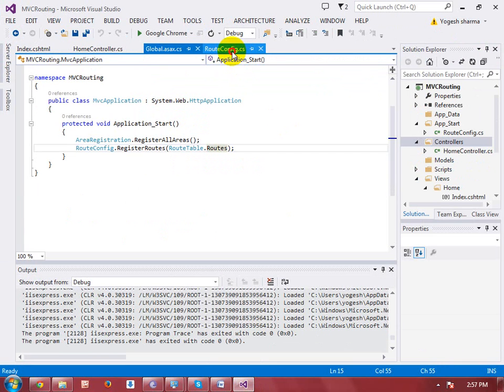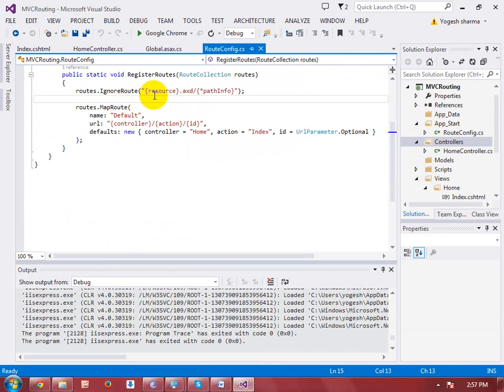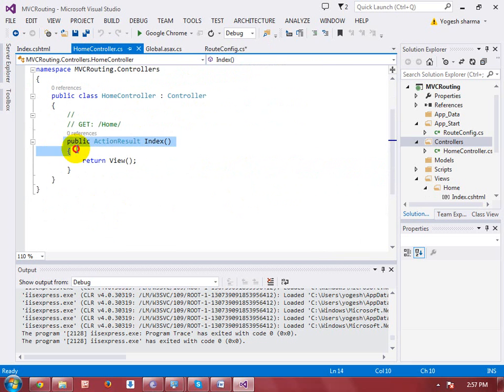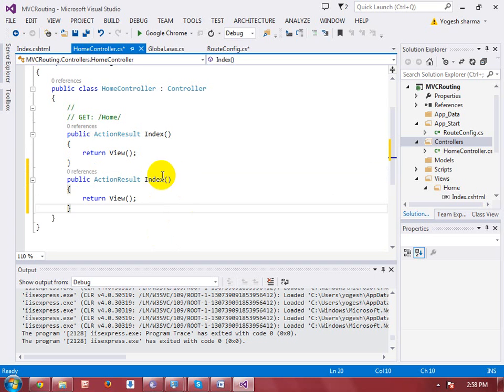Stop debugging, go to the root config, create a new map root method. Okay, so you can see here that I am calling the home controller, which I have already, and calling the action method mobiles. Let me create a new action method. The name of the action would be mobiles.